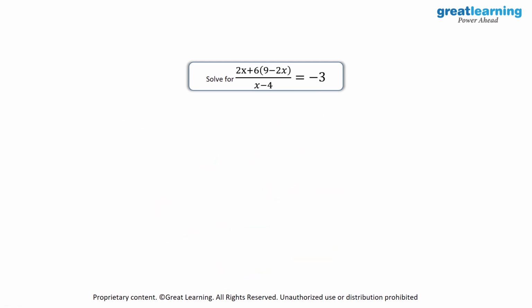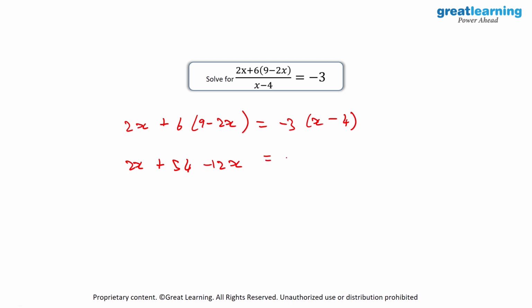Then we have another interesting equation over here. (2x plus 6 into 9 minus 2x) upon x minus 4 is equal to minus 3. So here 2x plus 6 into 9 minus 2x will be minus 3 into x minus 4. So here 6 into 9 will be equal to 54 and 6 into minus 2x will be equal to minus 12x. And on the RHS, we have minus 3 into x, which is equal to minus 3x, and minus 3 into minus 4, which is equal to 12.